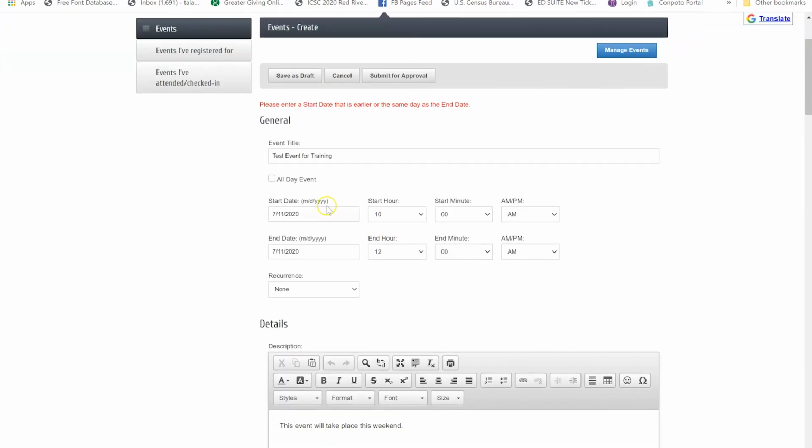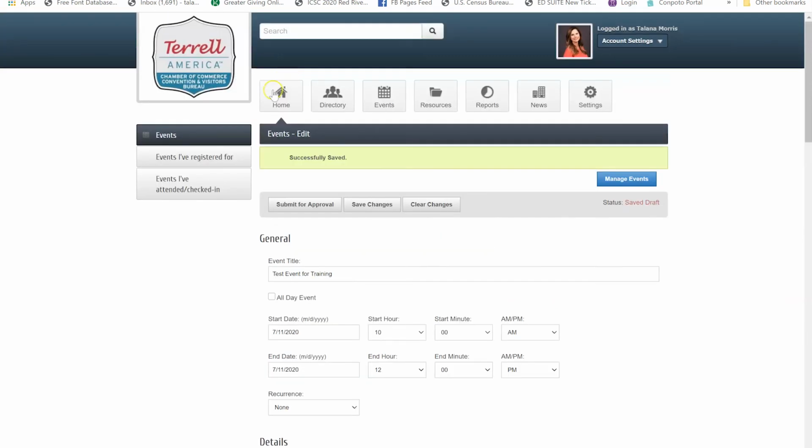And here's the problem with my listing. I did not change the noon end time to actual noon. I had it as AM. So now let me try this again. Save as a draft. Okay, it's successfully saved.